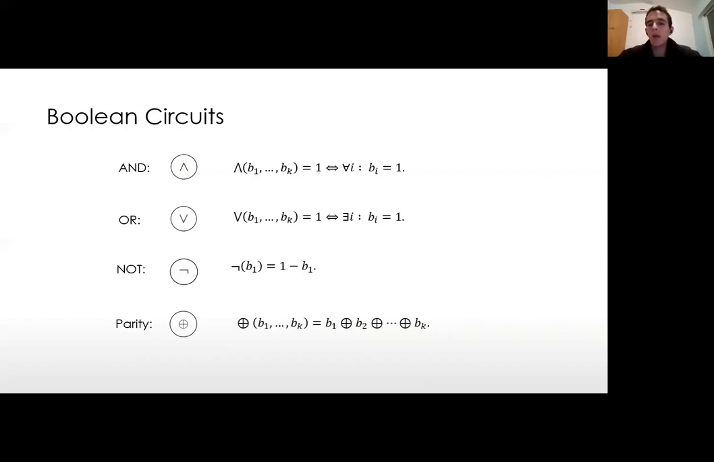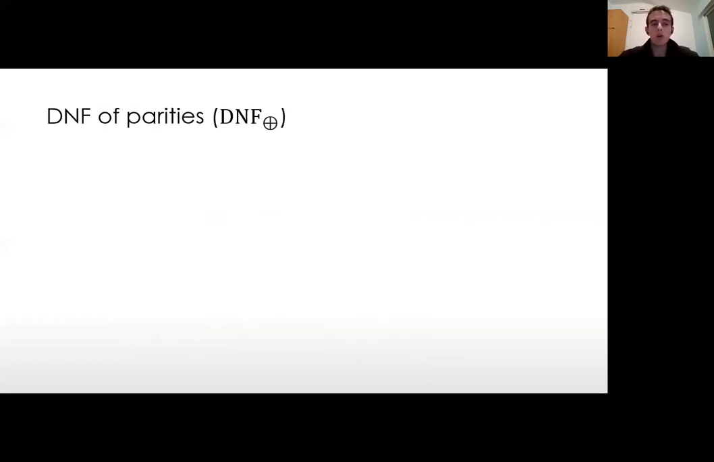So we have the AND gate, which takes the AND of all its input bits. We have the OR, which takes the OR of all its input bits. We have the NOT, which takes a single input bit and flips its value. And we have parity gates, XOR gates, which take the XOR of all their input bits. So we know what Boolean circuits are.